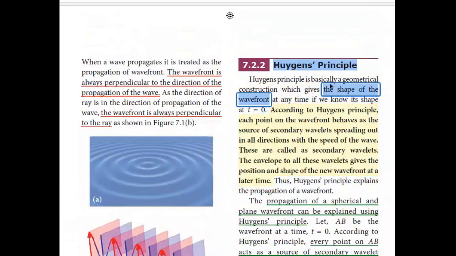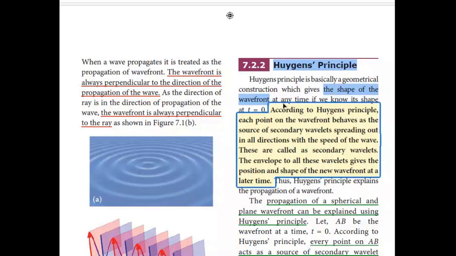Now let us see what Huygens principle is. This will be asked in 5 marks, and you can also expect it in 2 marks: state Huygens principle. Huygens principle is basically a geometrical construction which gives the shape of a wavefront at any time, if you know its shape at t equals 0, that is, at the starting instant. If you know the shape of the wavefront, you can predict